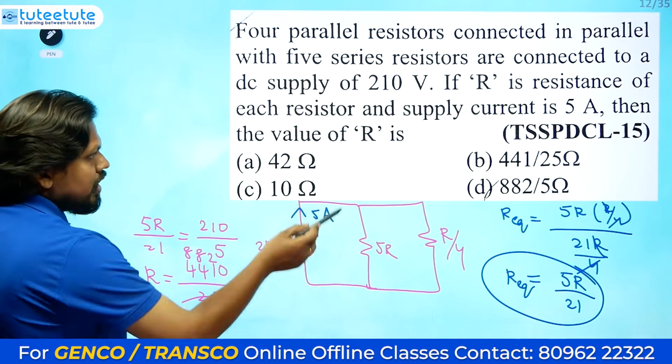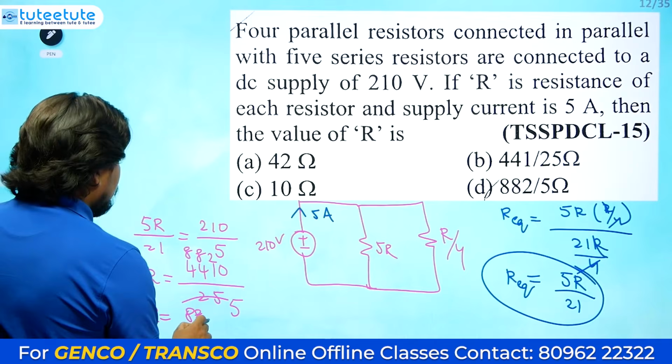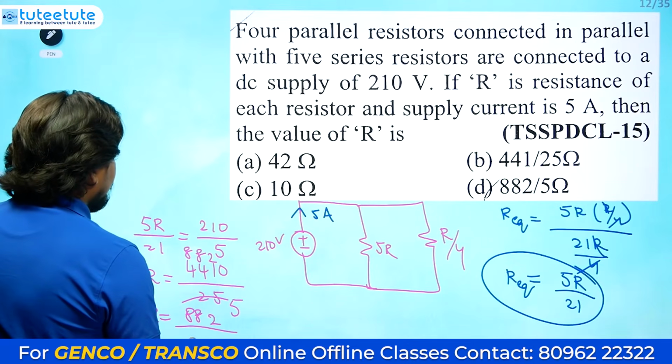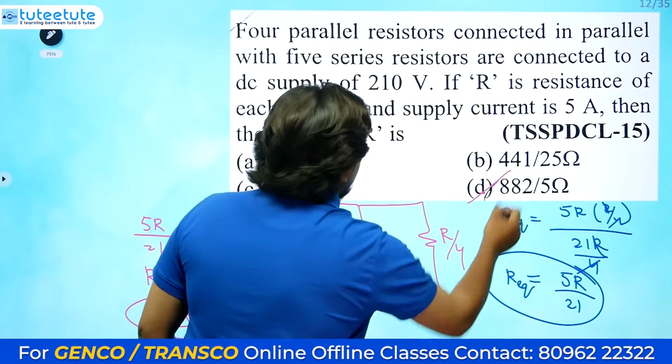So we got the answer from the option only, I have seen and answered. So 882 divided by 5, this is the answer for us. So this is the connection only.